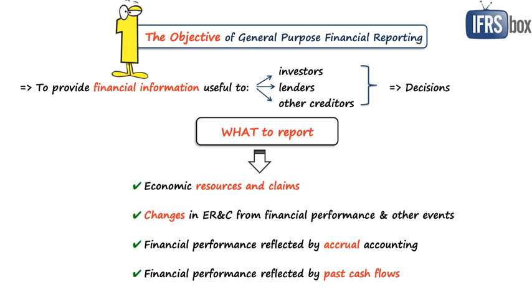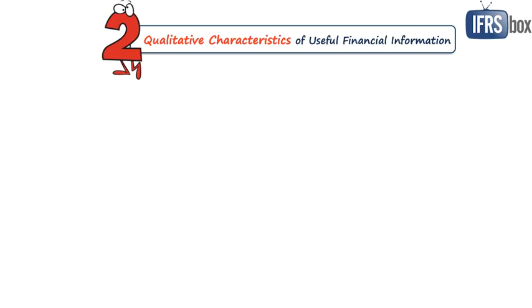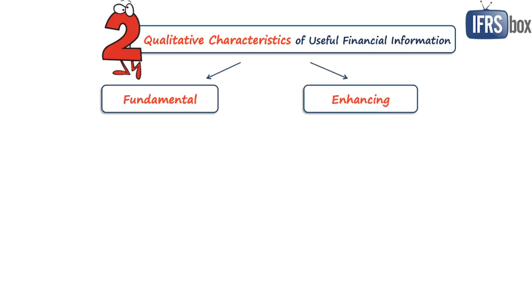Chapter 2 discusses qualitative characteristics of the financial information so that the information is really useful for its users. And there are 2 types of characteristics, fundamental and enhancing. The first fundamental characteristic is relevance. So relevant financial information is capable of making a difference in the decisions made by the users. And here the concept of materiality applies, so the material information should not be omitted.